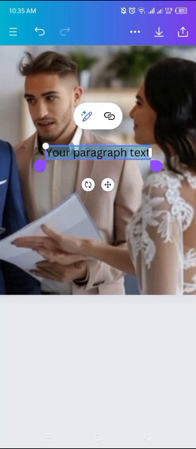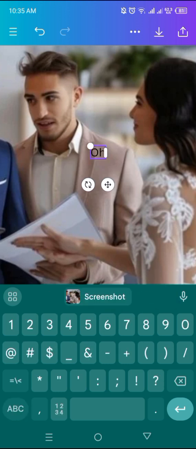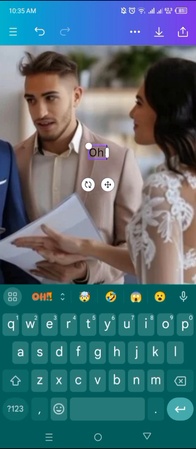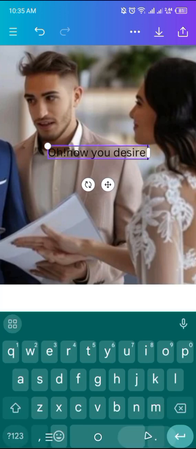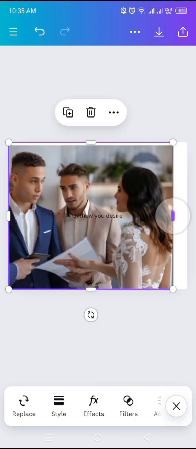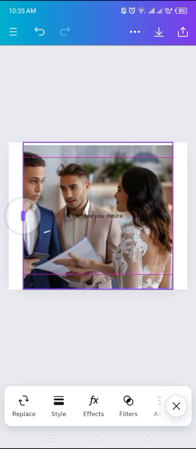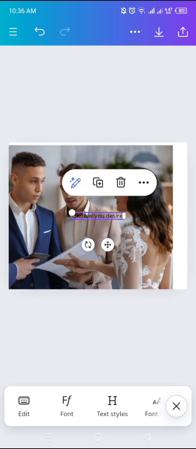I called it, what did I call it? Oh, right, Now You Desire. Okay, that was the book. And then we're going to write that here. And then you just have to make sure that you place it nicely. Otherwise, it won't fit when you get to Straight Writing. You would have to cut out other things. So you have to be careful with all that.